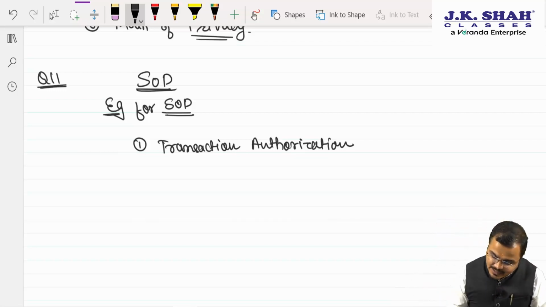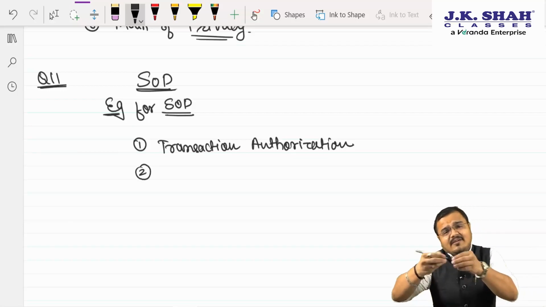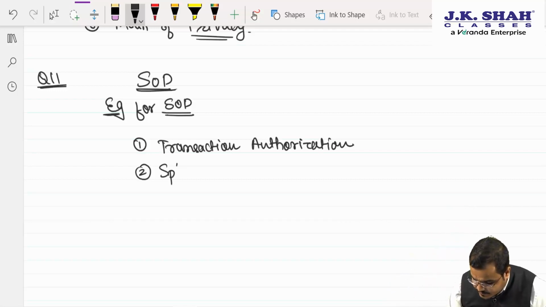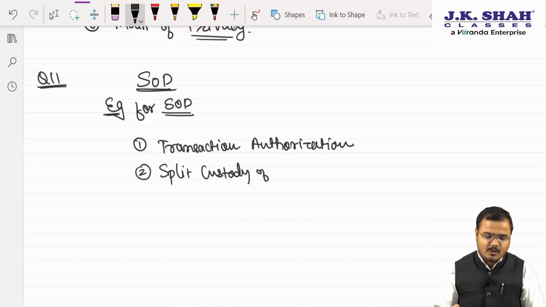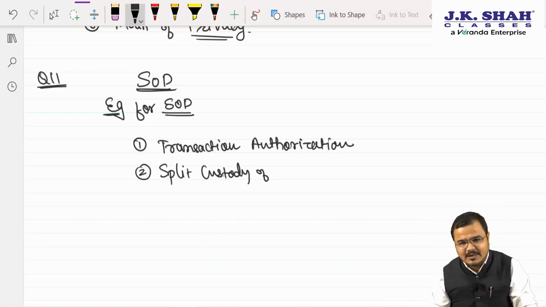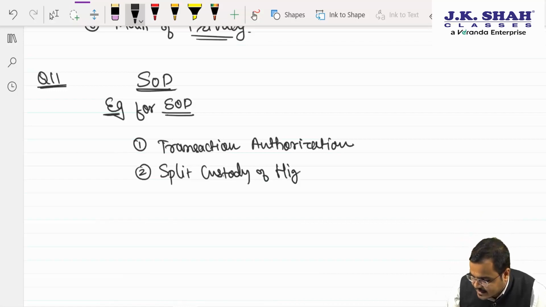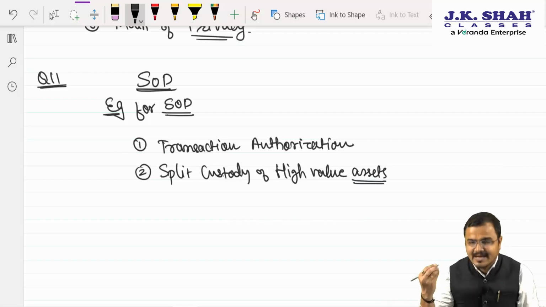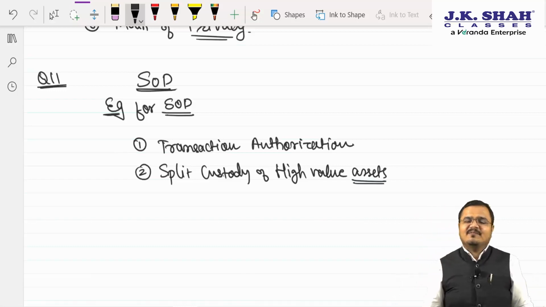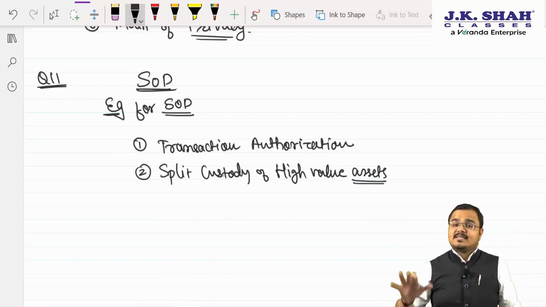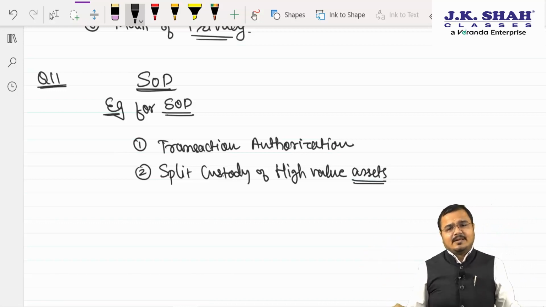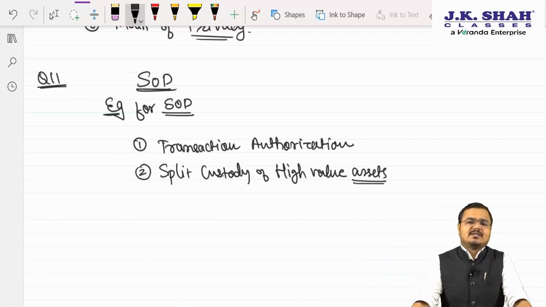So first point is transaction authorization. Number two, sir, very important: split the custody. Split custody of what, chartered? Sir, high value assets or high value transactions also, same thing. Yes, high value assets. Now listen to me, chartered. Very simple. In the bank, there is a safe vault. Yes, sir. Where the bank has kept the money, yes or no? Yes, sir. If only one person knows the password for this safe vault, then it is too much risky.